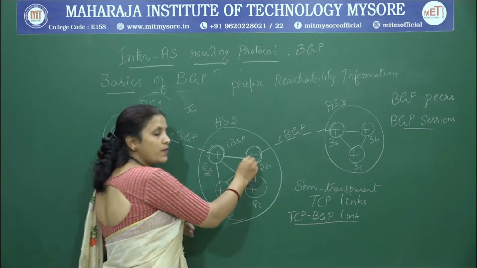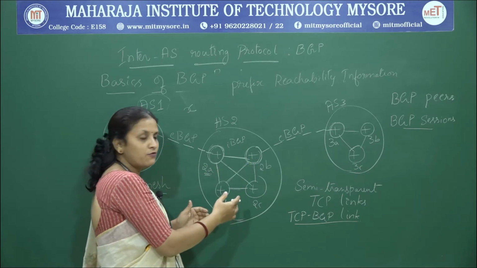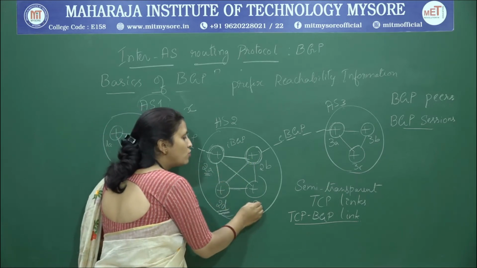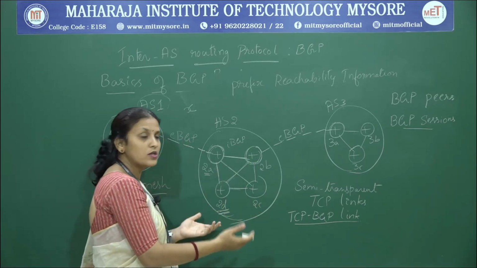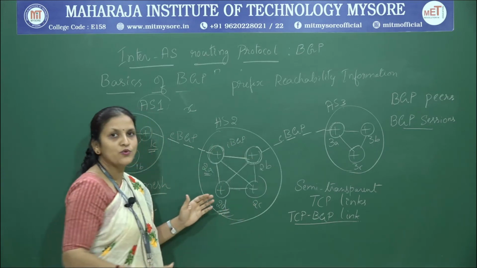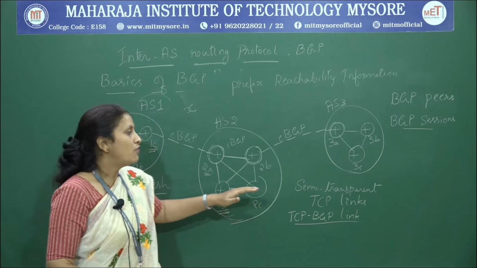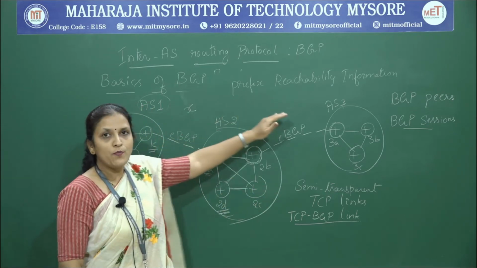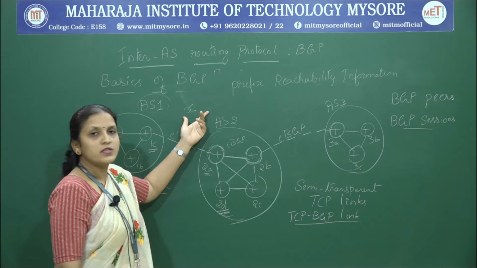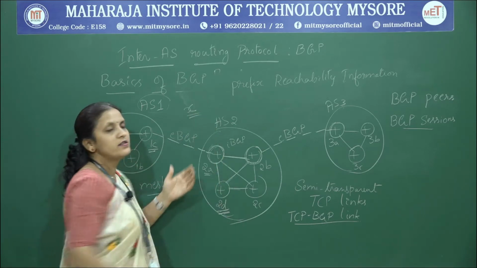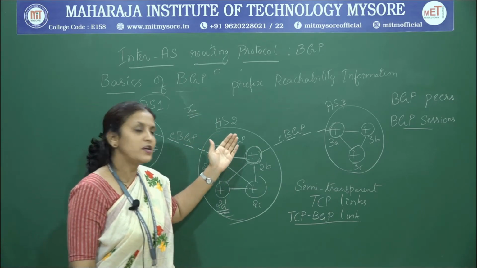Both 2A and 2B propagate that information to all the routers, that is 2D, 2C and many more routers present in AS2, and all of them know how to reach subnet X, which is in some other autonomous system across the network.